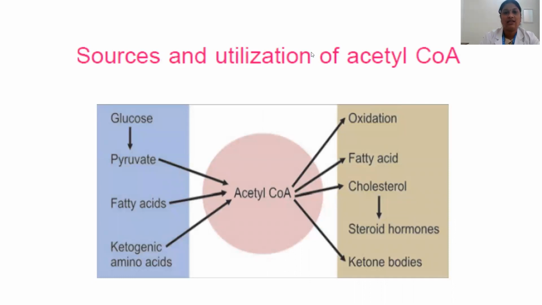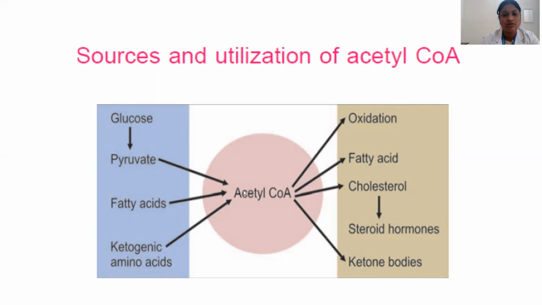So here you can see in this slide the sources and utilization of acetyl coenzyme A. Acetyl coenzyme A is the starting product for the tricarboxylic acid cycle. So where does this acetyl coenzyme A come from? It can come from the breakdown of carbohydrates, fats, and also amino acids. Mainly glucose will break down, undergoing glycolysis to form pyruvate. This pyruvate, which is formed in the cytosol, is shifted into the mitochondria, and by the help of an enzyme, pyruvate dehydrogenase, it forms acetyl coenzyme A in the mitochondria.